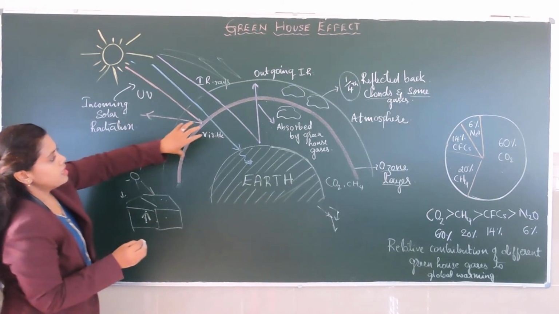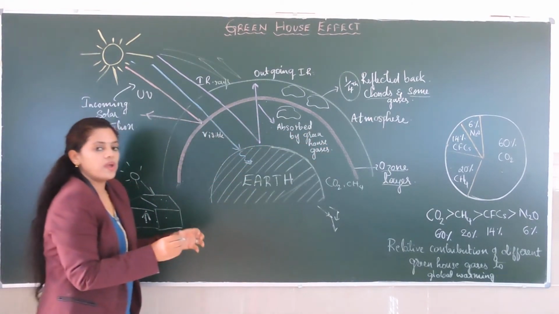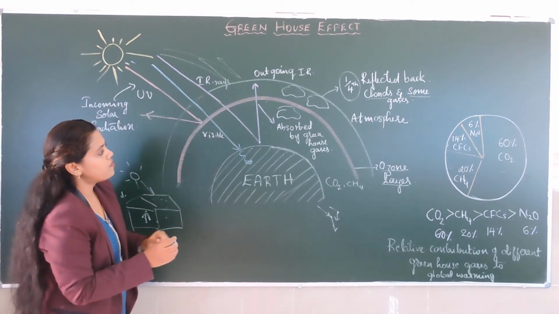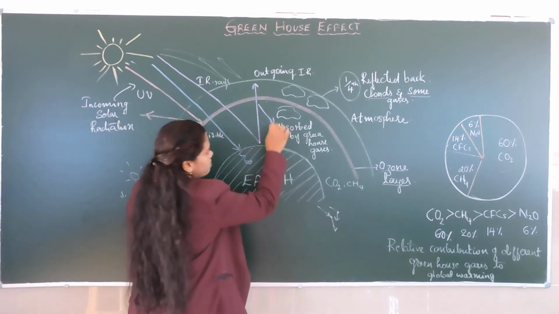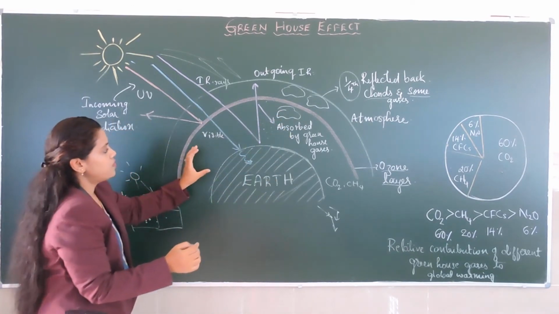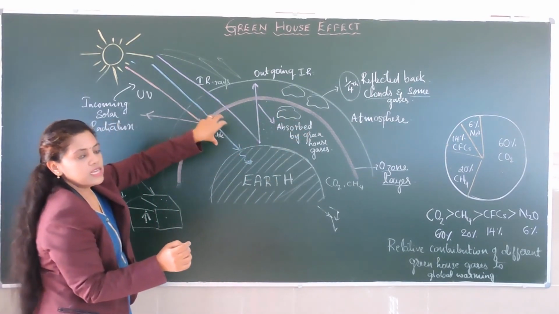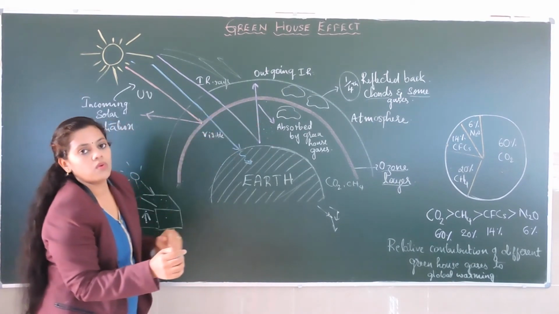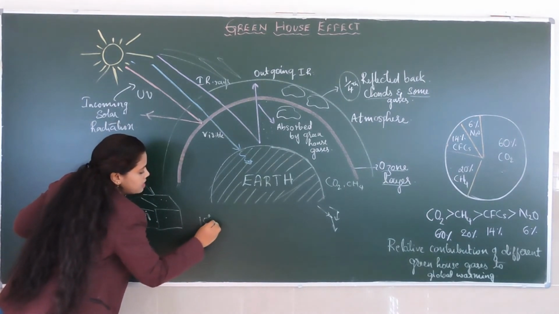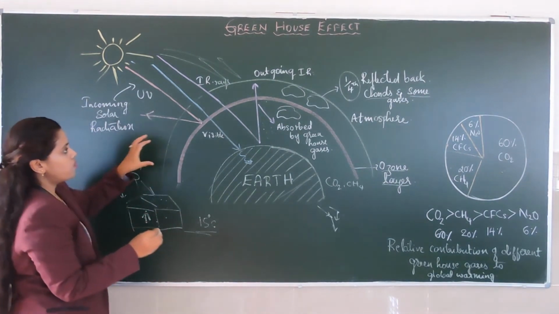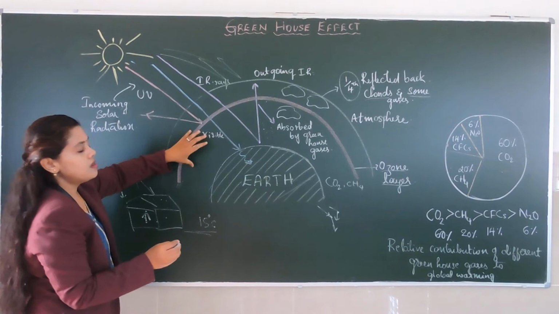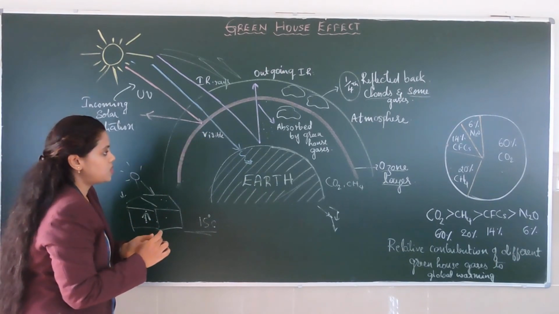In the same way, the greenhouse gases absorb radiations like infrared radiation and emit it here. Because of these gases there is heat in the atmosphere, with an average temperature of 15 degrees centigrade. In this way these greenhouse gases maintain the Earth's stable temperature.